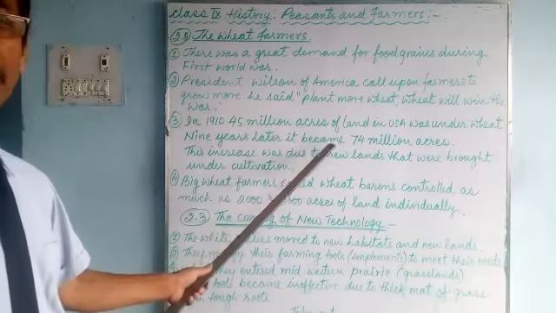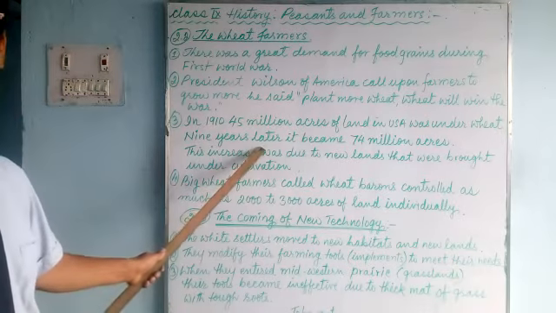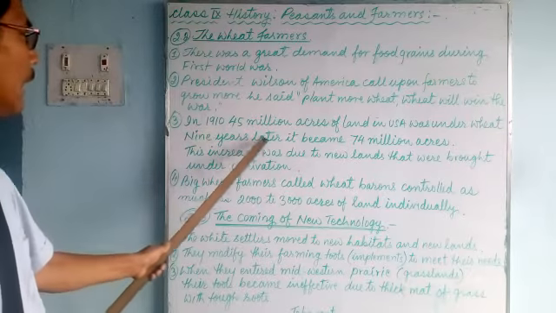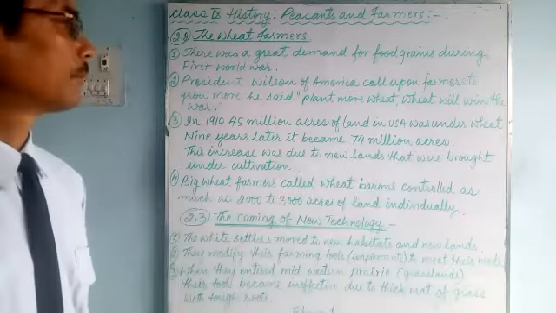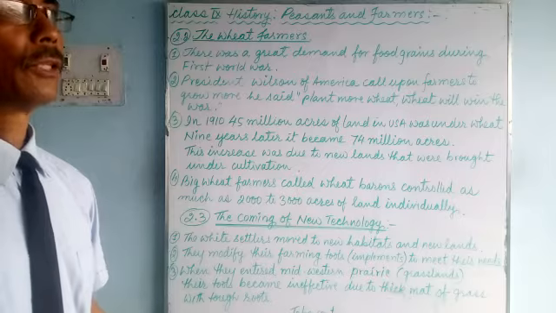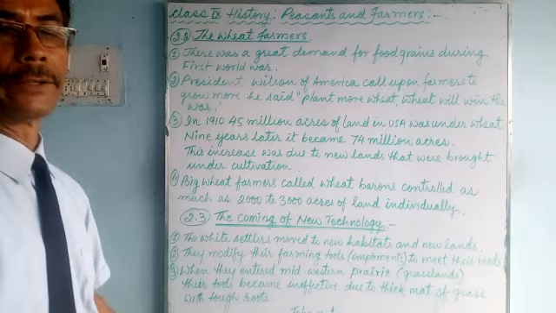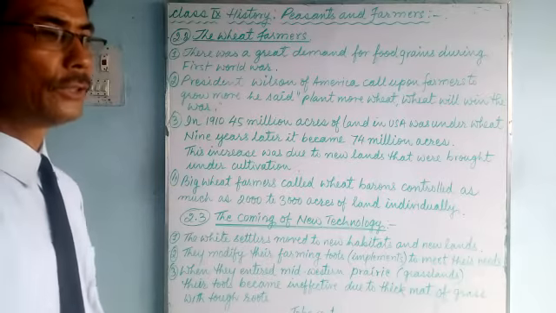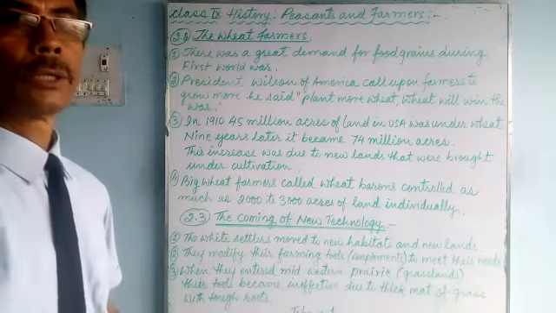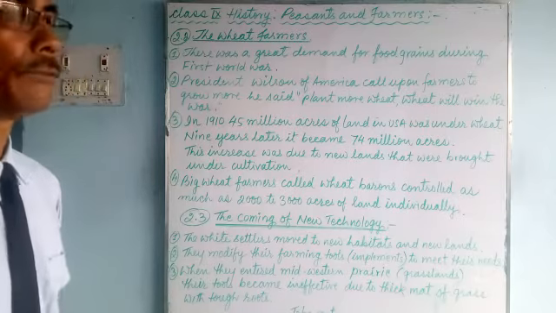Nine years later, in 1919, it became 74 million acres, from 45 to 74 million acres. This increase was due to new lands included in the agricultural field. The trees were cut down, the grasses were uprooted, and the land was converted into agricultural field to grow more wheat to meet the demand of the European countries.